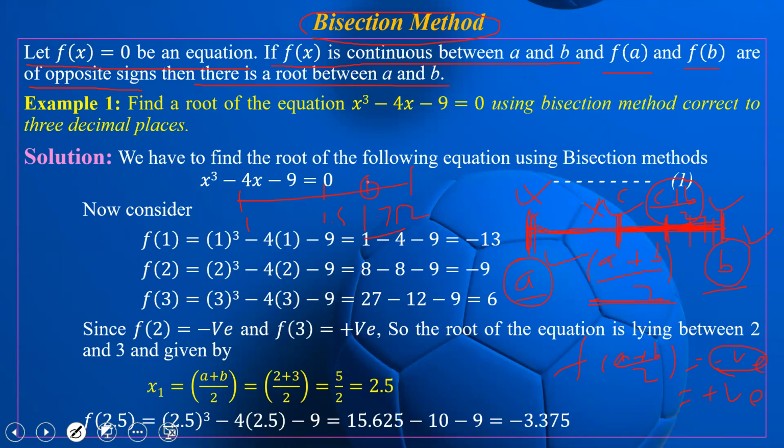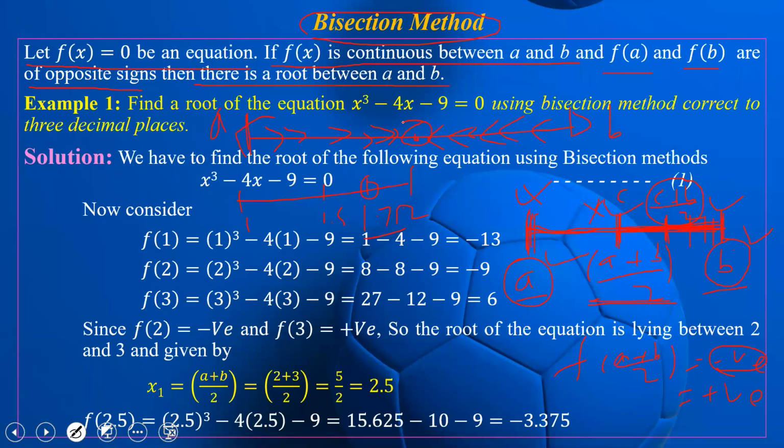At the last, the root will lie between two very close points, and we will reach very near to the approximate root of the given equation. So this is the procedure of the bisection method.